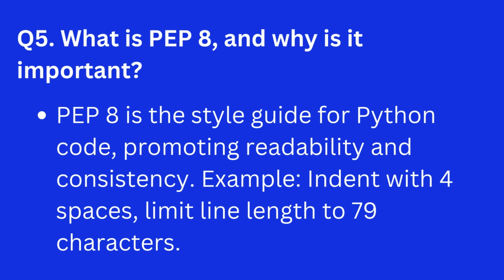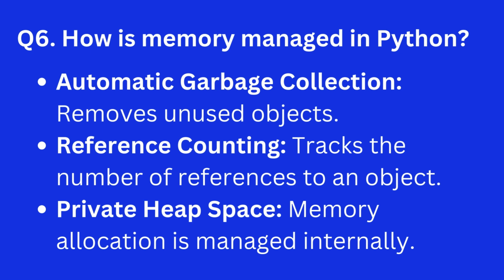Question 5. What is PEP8 and why is it important? Answer. PEP8 is the style guide for Python code, promoting readability and consistency. Example. Indent with 4 spaces, limit line length to 79 characters. Question 6. How is memory managed in Python? Answer. Automatic garbage collection, removes unused objects. Reference counting, tracks the number of references to an object. Private heap space, memory allocation is managed internally.